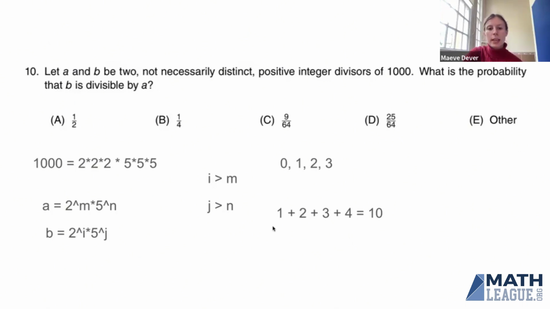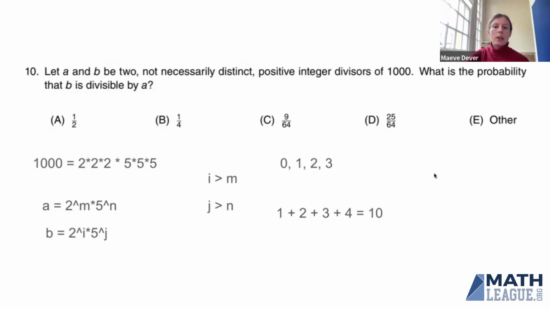So that's a total of 10 ways that B can have at least as many 2's as A does. We've got j at least n, which means j is 0, 1, 2, or 3. If j is 0, there's 1 choice for n. If j is 1, there's 2 choices for n. If j is 2, there's 3 choices for n. If j is 3, there's 4 choices for n. Like I said earlier, the 2's and 5's are behaving in exactly the same way. So there's 10 ways for m to be at most i, and 10 ways for n to be at most j.